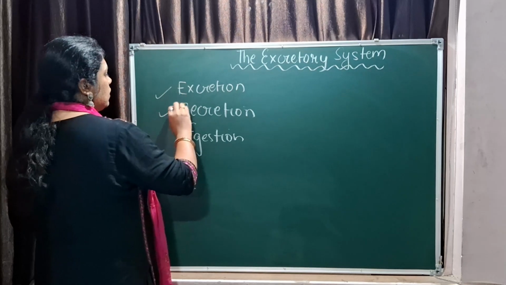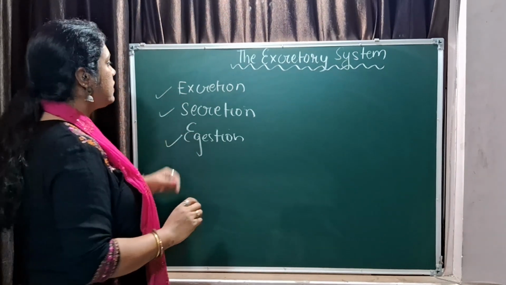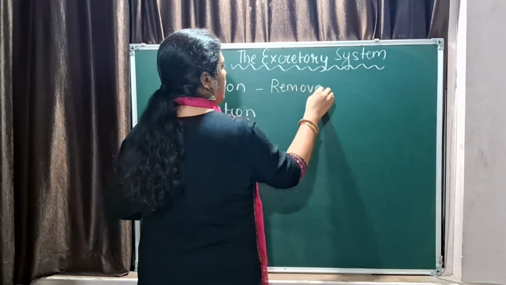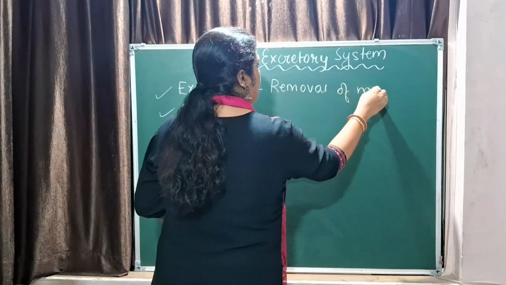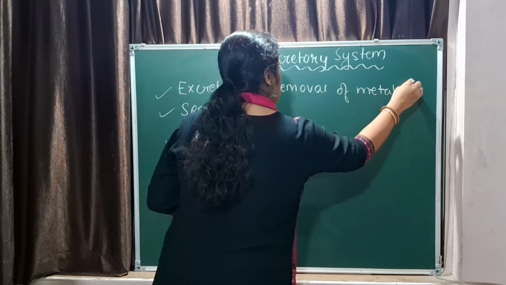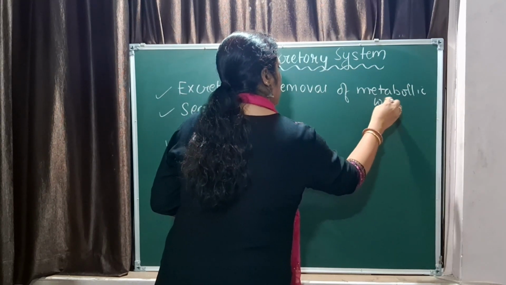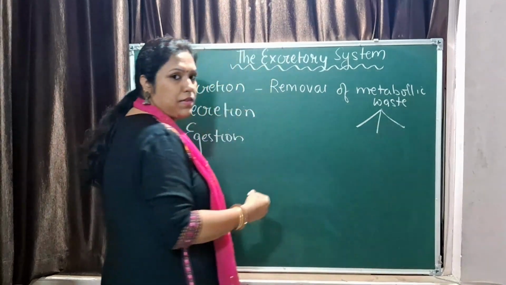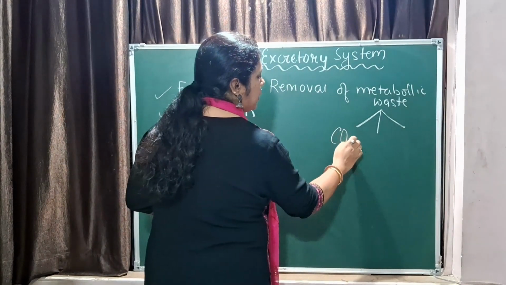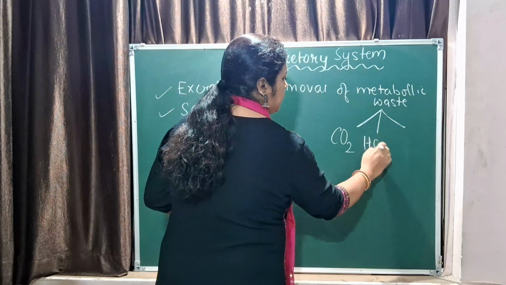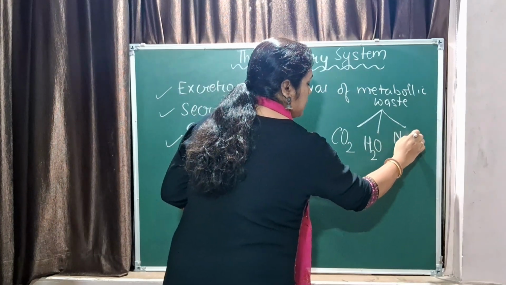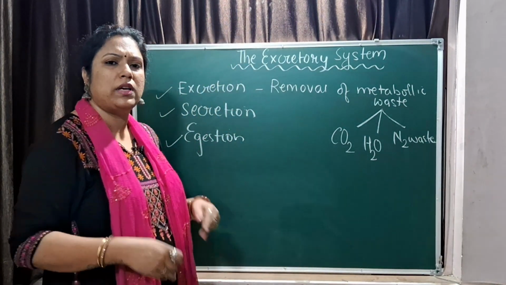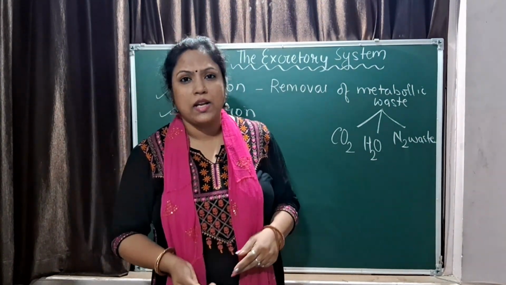So let us go into the topics. Excretion means removal of metabolic waste. What are metabolic waste in our body? By metabolic waste we mean any waste from the metabolic reactions we have in our system. You have carbon dioxide, you have water vapor, you have nitrogenous waste, right? And excess of water, excess of vitamins which are not utilized in your system.